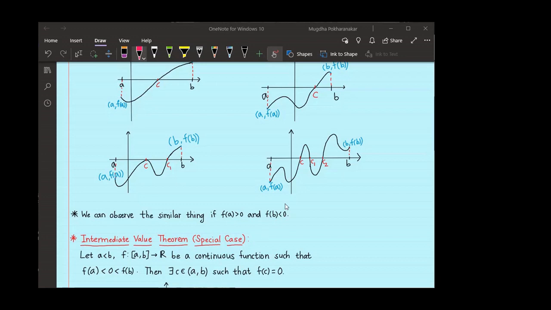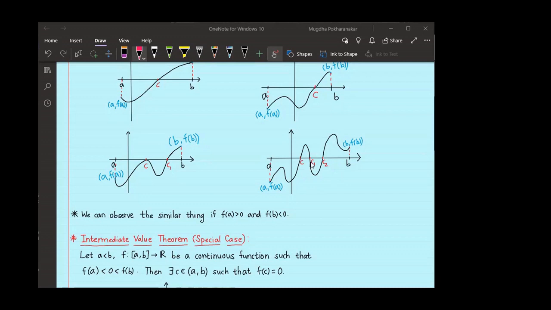Okay, so how are we going to prove this? You have observed that a function can vanish at more than one point also. What I will capture is the first point, that is this c, at which the function vanishes.